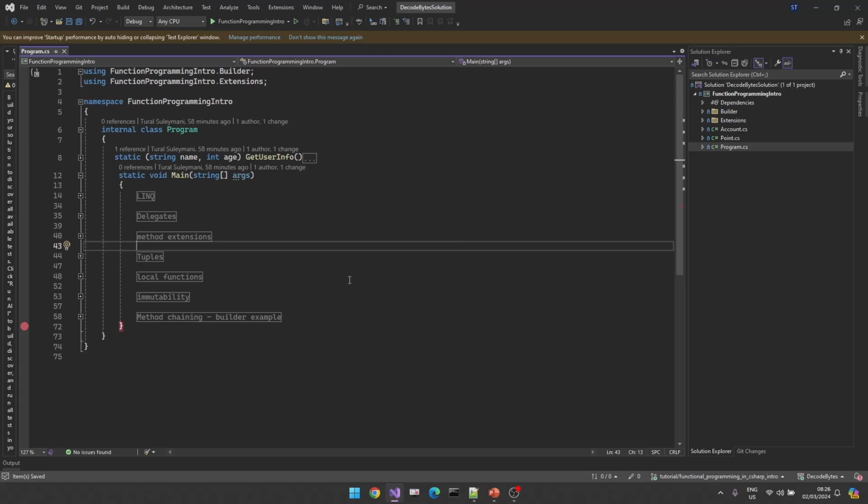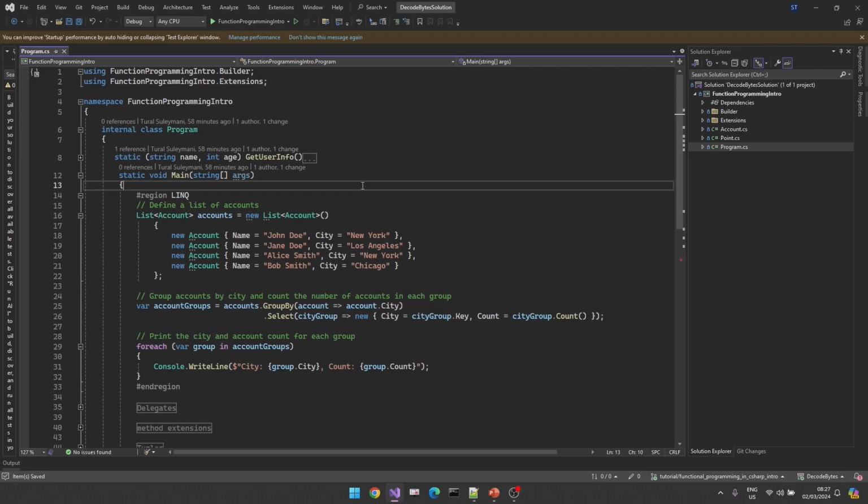In C#, we have multiple paradigm elements. We have object-oriented, aspect-oriented, functional, generic-based, etc. So we have functional programming elements that we are actively using on a daily basis in C#. Let's see what type of elements we are talking about. We have LINQ, delegates, method extensions, tuples, local functions, immutability, mutable objects, and we have method chaining, for example, builder. These are going to be our functional programming elements in C#. Let's one by one dive into details.